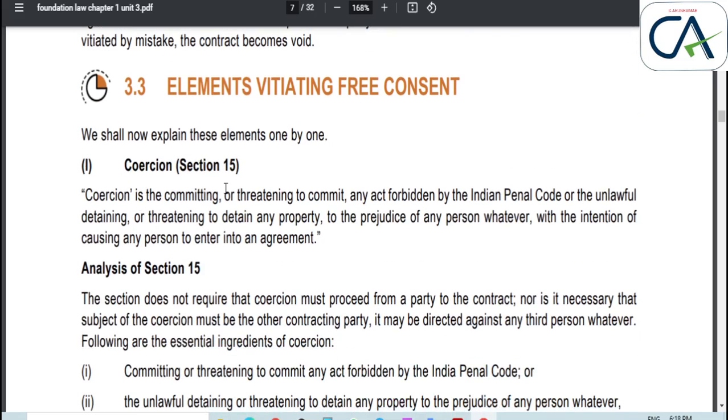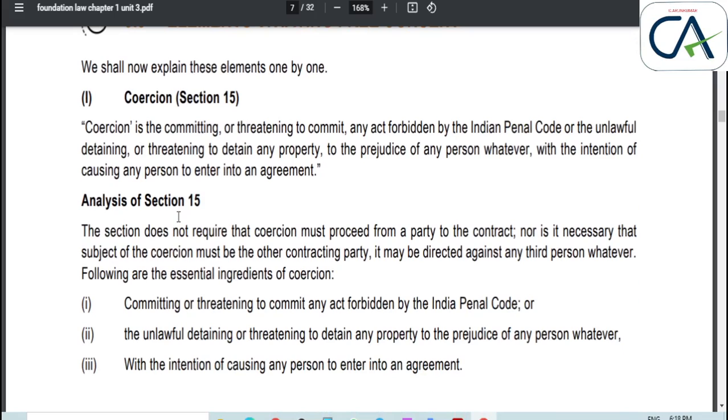Coercion is defined under section 15. Coercion means committing or threatening to commit an act forbidden by the Indian Penal Code, or unlawfully detaining or threatening to detain any property, to the prejudice of any person whatever, with the intention of causing any person to enter into a contract. Here I will give one example.